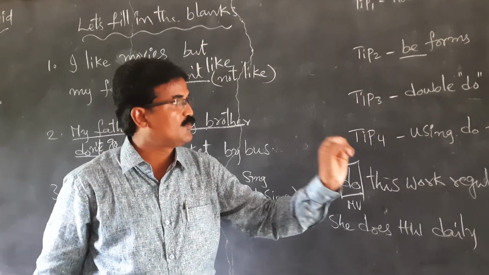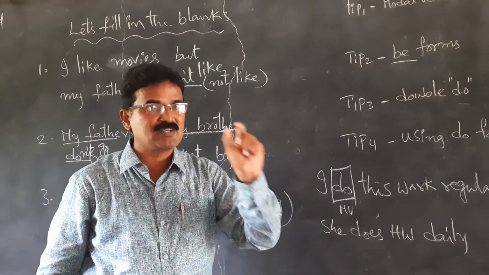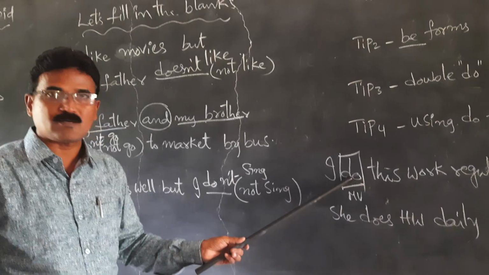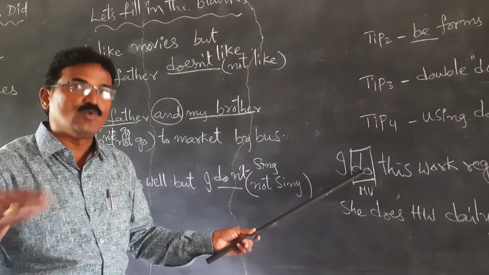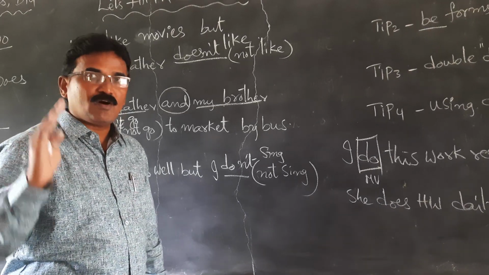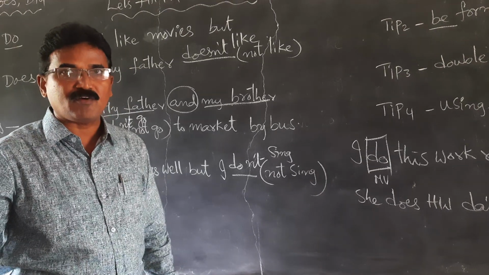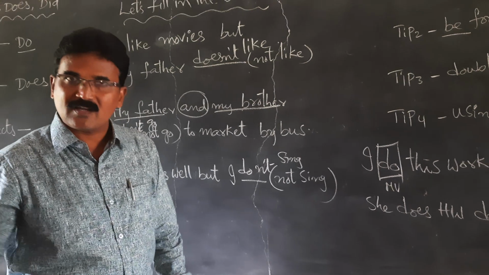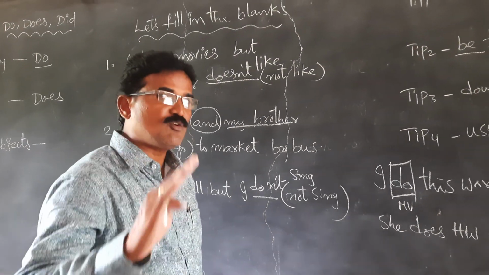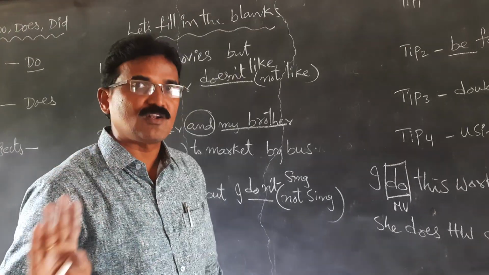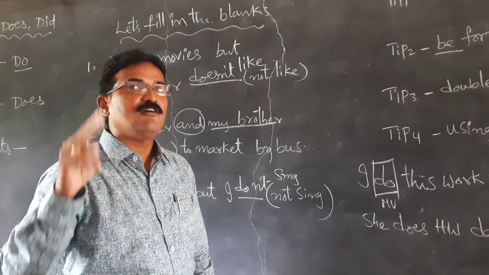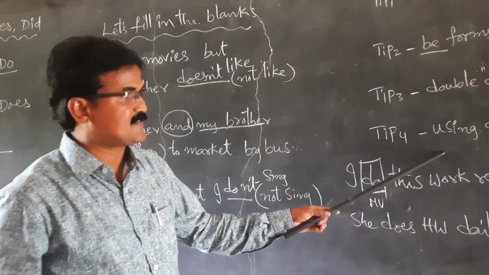So we use the double do also, because here do is used as a main verb. So we use do again as a helping verb. My father does exercises daily. So when we ask a question about your father, does your father do exercises regularly? That means do, does are used again to show the emphasis.